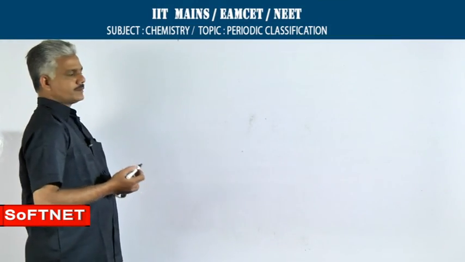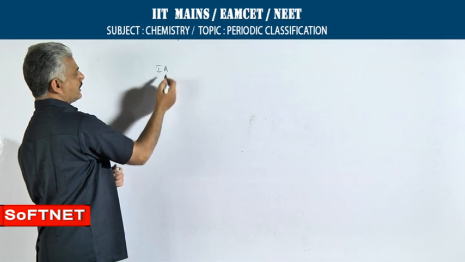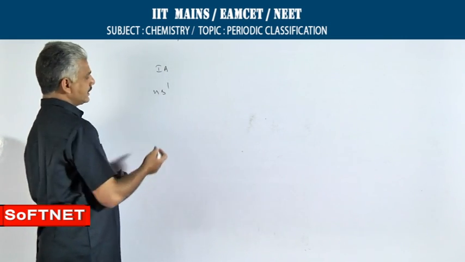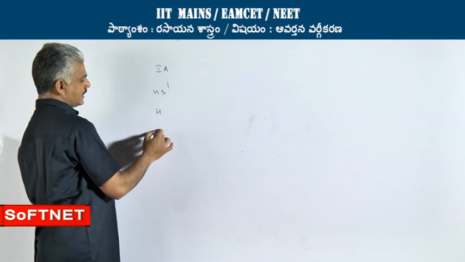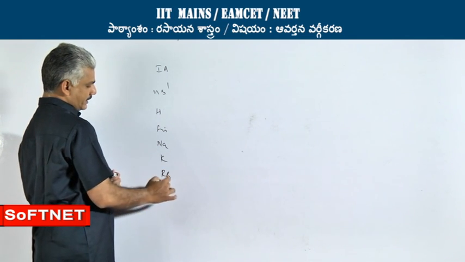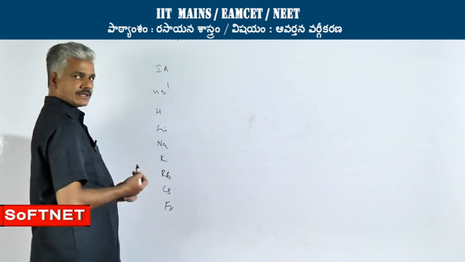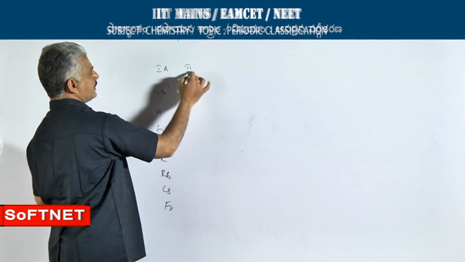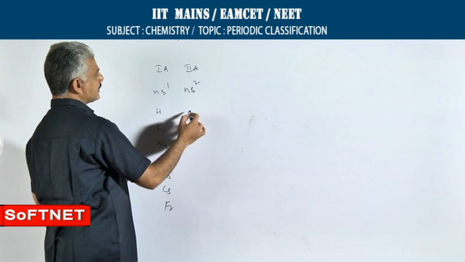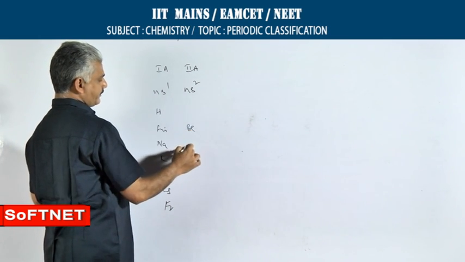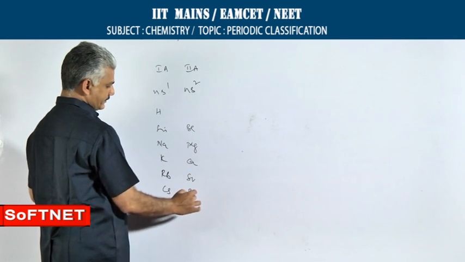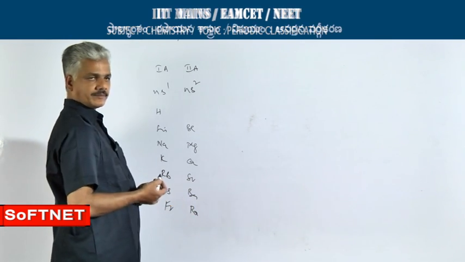The A type of groups: 1A, general electronic configuration is ns1. Elements present in this group are hydrogen, lithium, sodium, potassium, rubidium, cesium and francium. 2A group elements, general electronic configuration is ns2. The group begins with beryllium, magnesium, calcium, strontium, barium and radium.